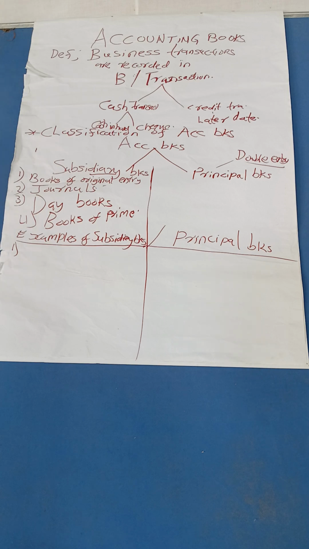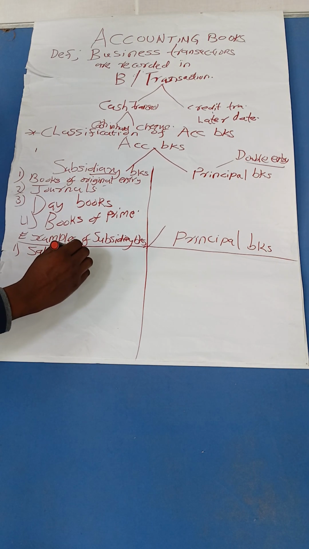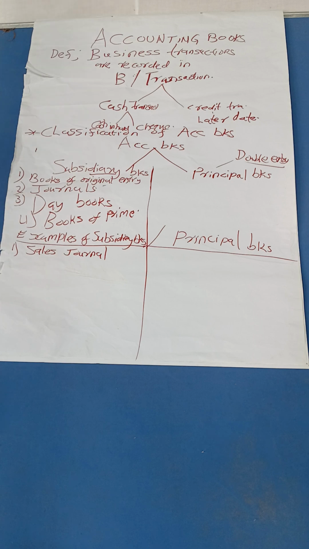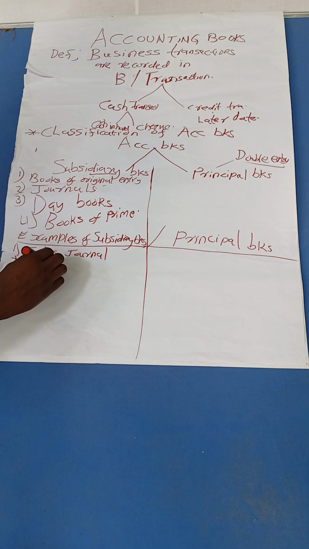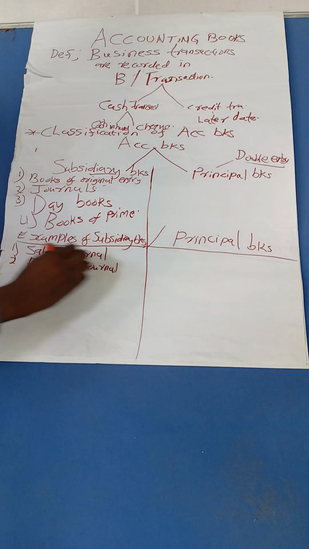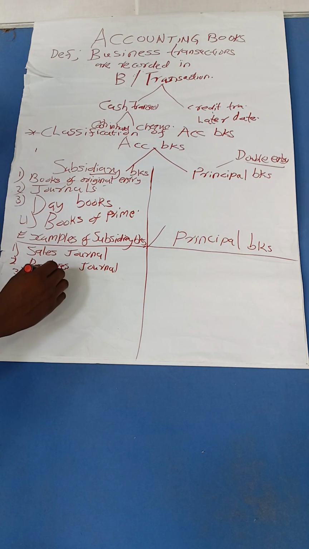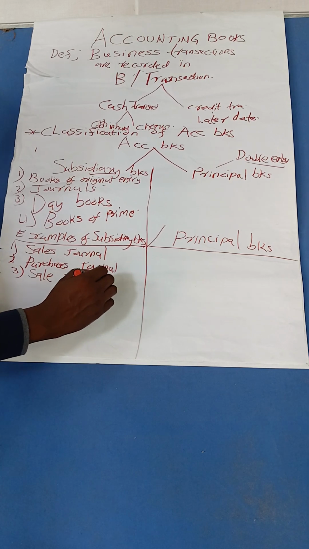One, we have the sales journal. I will let you know the uses of it. Two, we have the purchases journal. Three, we have something called the sale return journal. I'm going to show you the use of this book.